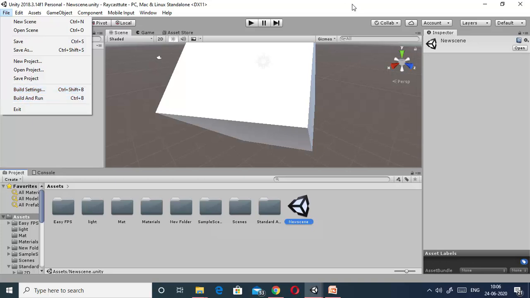I hope that now you all are familiar with the basic GUI of Unity and the significance of Unity in order to develop games. Please go to the Unity website and download the desired version as per your system requirement, and we will see in later videos how to create a game using Unity.